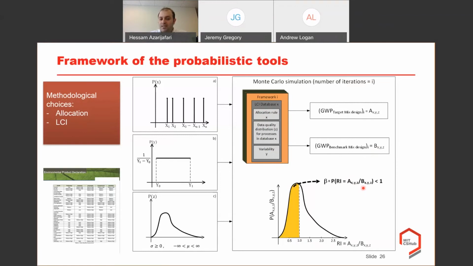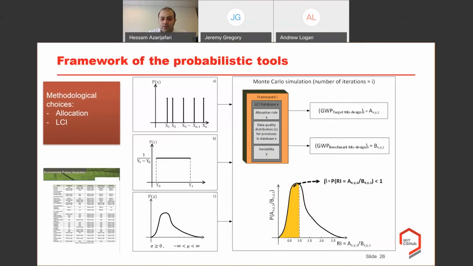And once we repeat this calculation for 1,000 times in Monte Carlo simulations, we are interested to know the area under the distribution that has the values of 1 or less. And this is the fraction of the results that will give us an idea of how plausible it is to have lower environmental impacts than the benchmark value.